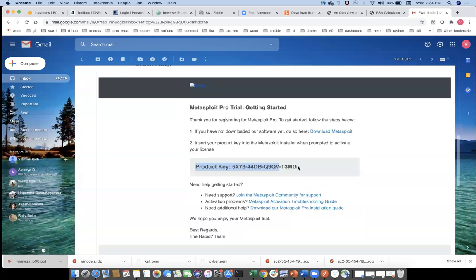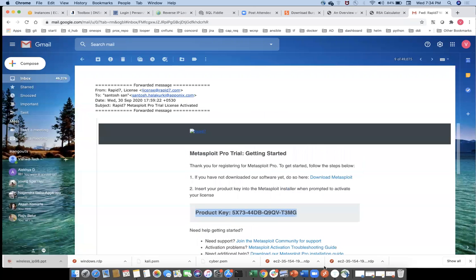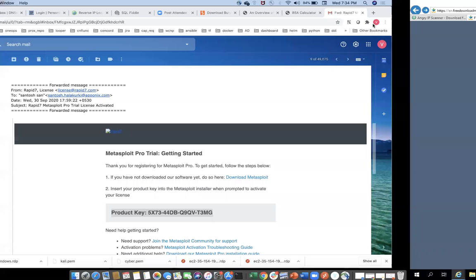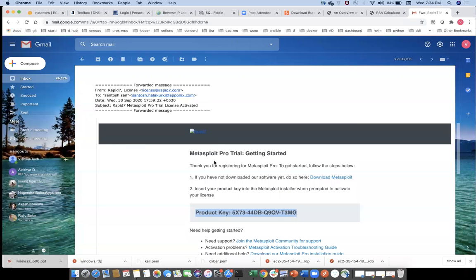So I'm pinging this product key. Please, everyone, download with this product key. Okay, I'm giving the license to everyone. Please download this one and you can try to practice it. I'm passing it to everyone, so please save this product key. Basically, this product is completely free. You can use it for one month. Yes, we can use Metasploit in Kali Linux also. I use it there also.